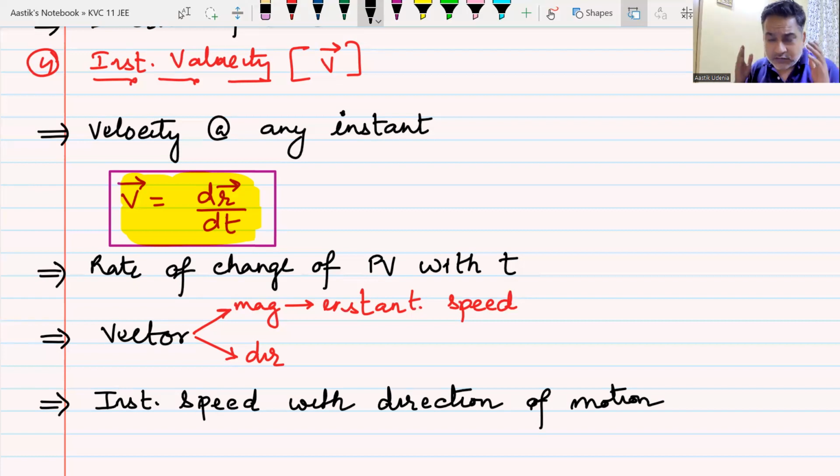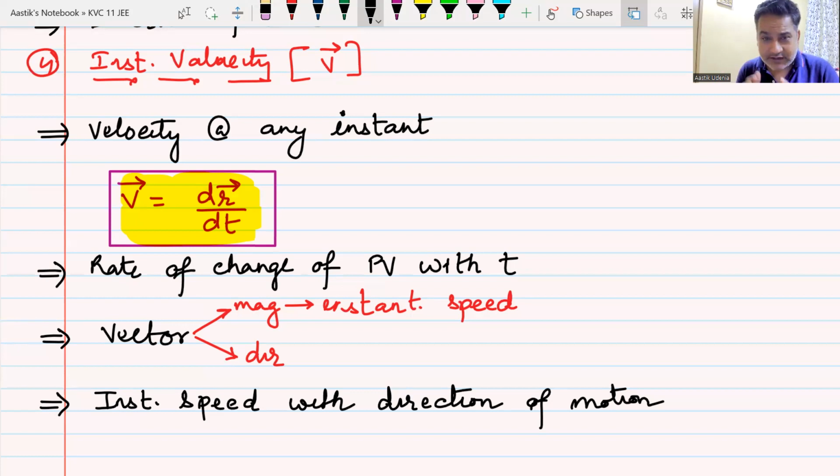And if I put 50 kilometers per hour in the north direction, that becomes your instantaneous velocity. That is why you might have heard this term: velocity is speed with direction. Have you heard this?